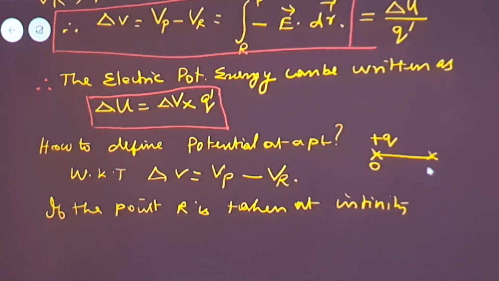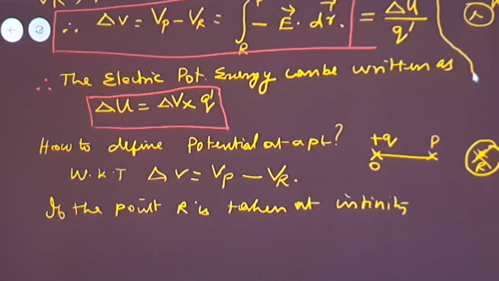From this, at a particular distance, I have placed the point P. Here I have taken the point R. Now this point R is taken away from this electrical field to some infinite position. If it is taken to infinity, this point is not under the influence of the electrical field produced by this charge.